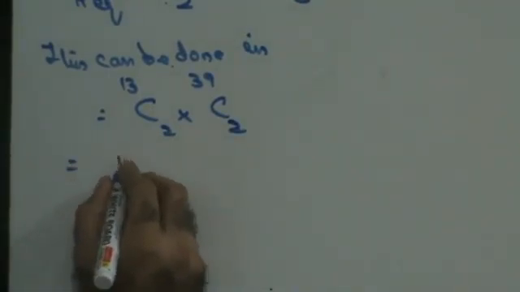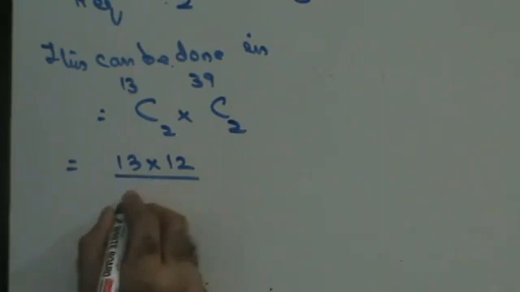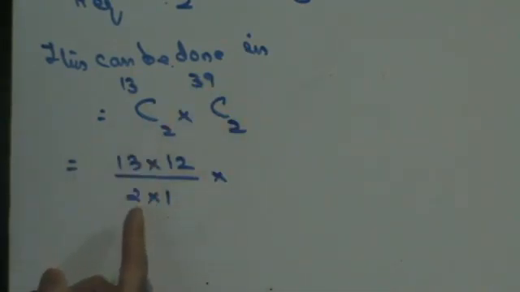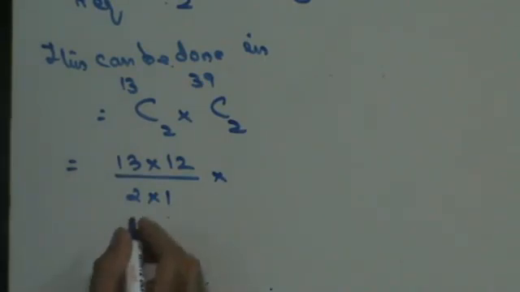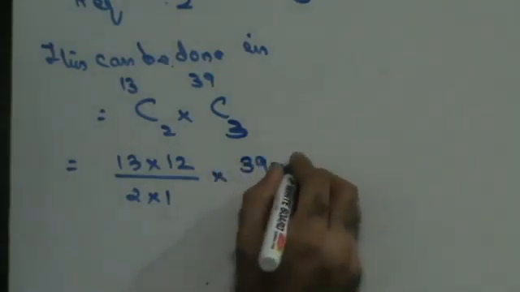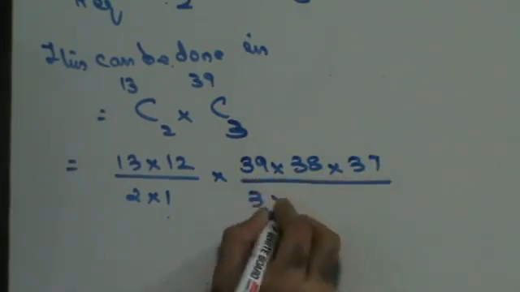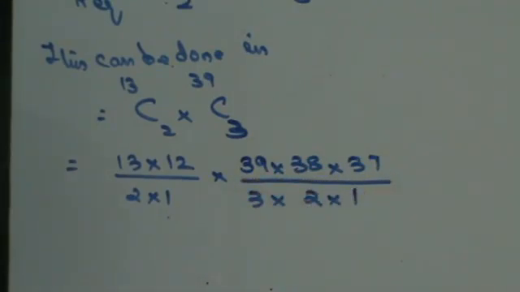Now, C13 of 2. Right? From 13, write 2 numbers in descending order, and in the denominator from 2. And C39 of 3. Right? From 39, write 3 numbers in descending order. So 39 into 38 into 37 upon 3 into 2 into 1.